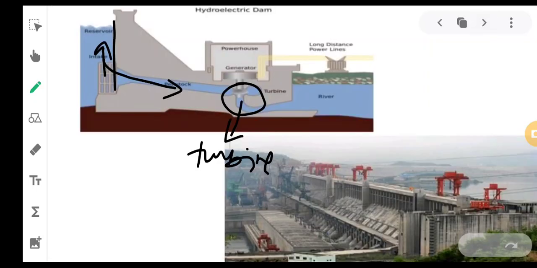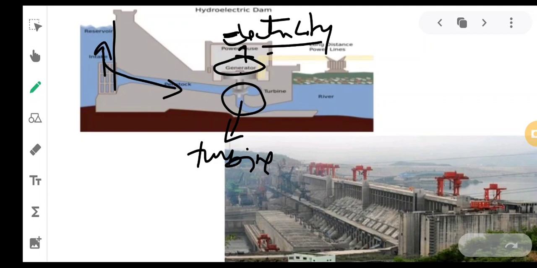So the turbine will start to rotate. This turbine is connected with a generator. What is the job of the generator? To generate electricity. Whenever water comes and hits this turbine, the turbine will start to rotate, and whenever the turbine rotates, the generator will generate electricity.